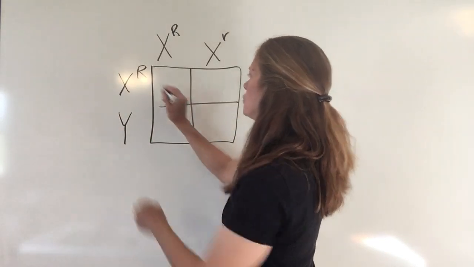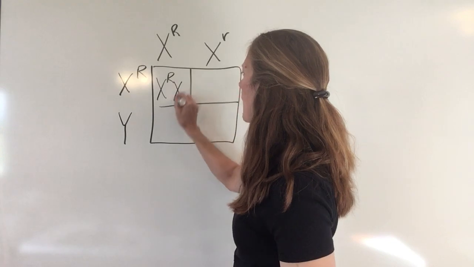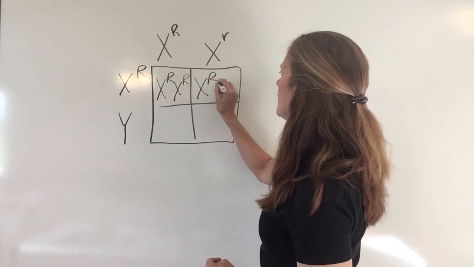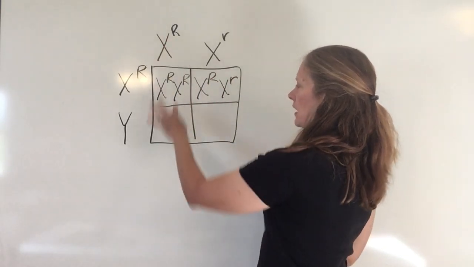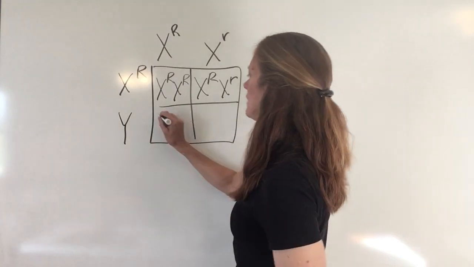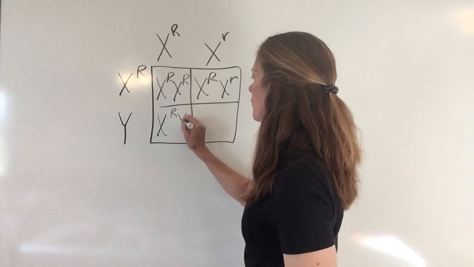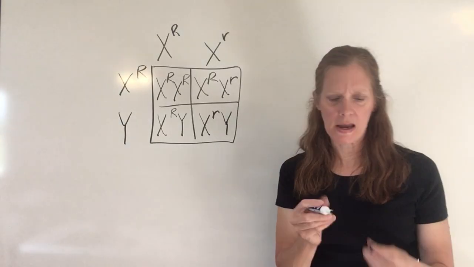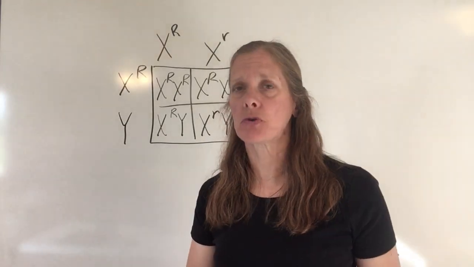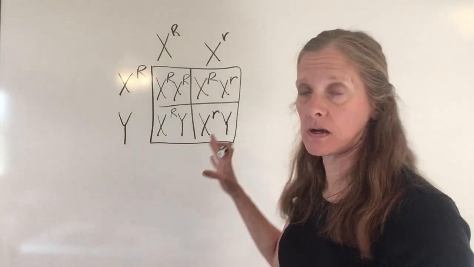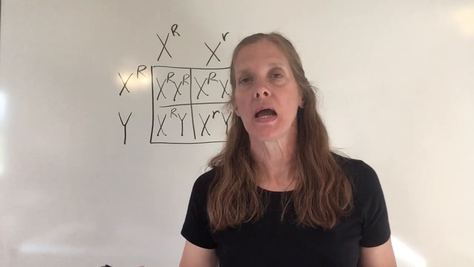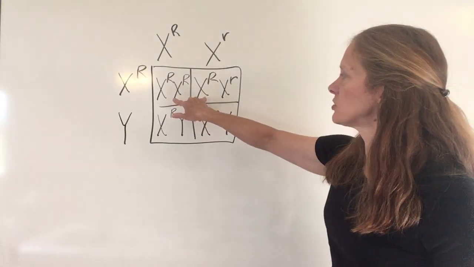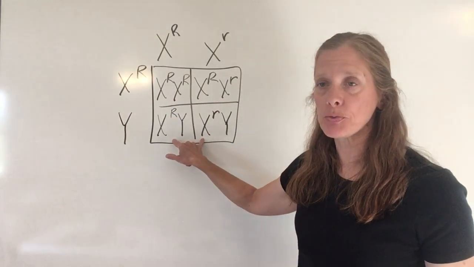So this offspring is going to have two X's, and they both are going to have capital R's on them. This one is also going to have two X's, but one has a little r and one has a big R. Down on the bottom, I'm going to have X's and Y's. So this X will have the dominant allele with a Y, and this X is going to have a recessive allele with a Y. Okay, so when I look at phenotypes for this type of cross, I also have to look at not only the trait that I'm studying, but I have to look at whether it appears in males or whether it appears in female offspring. Now, as you can see here, 50% of my offspring are females and 50% of my offspring are males.